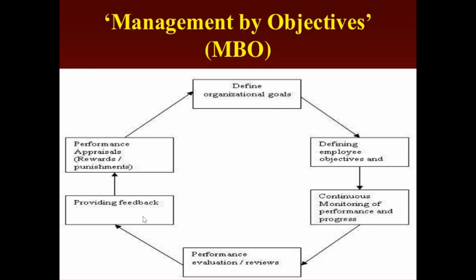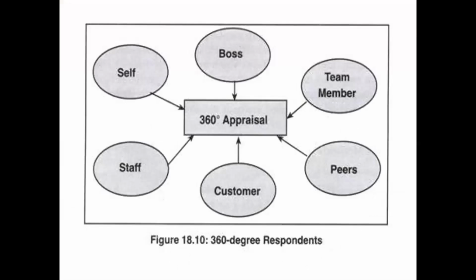So you can get the feedback, and then based on that feedback you can give the performance appraisal. Sometimes it may be a reward, or sometimes it may be a punishment. That we have already known very well about management by objective. And then the 360-degree appraisal system. This is one of the important ones today.